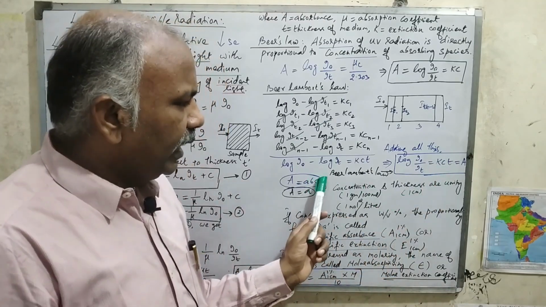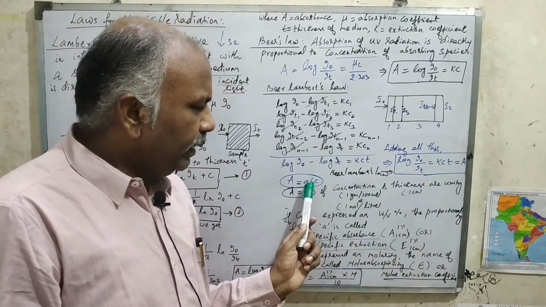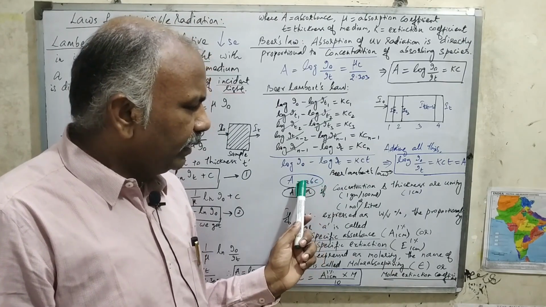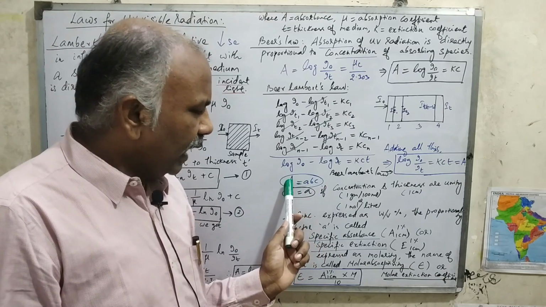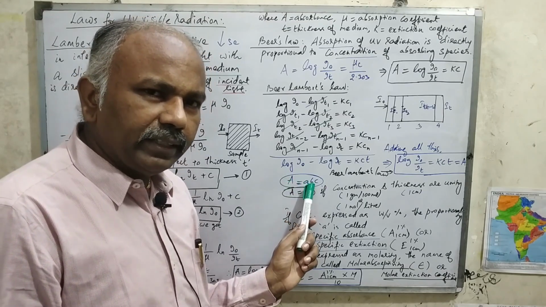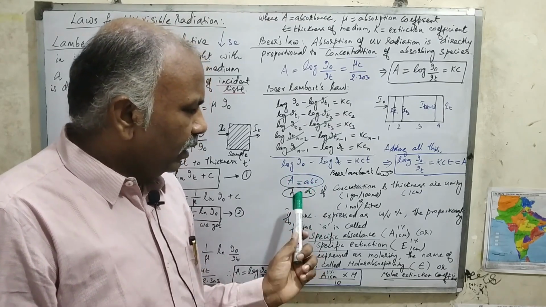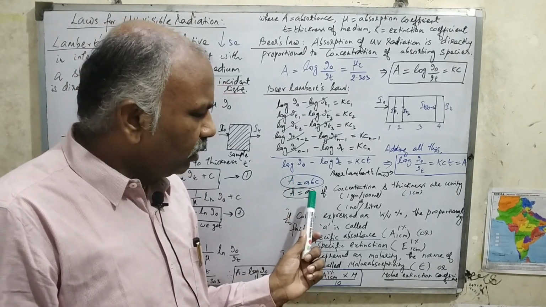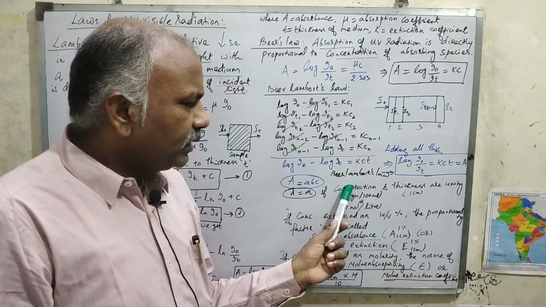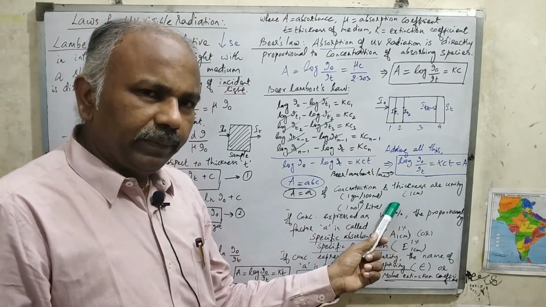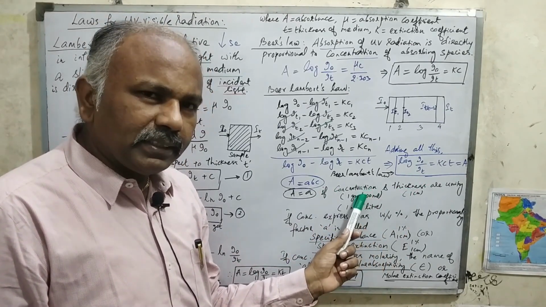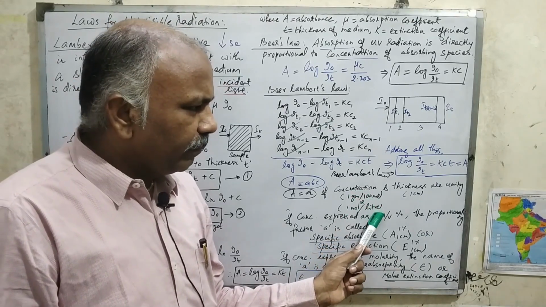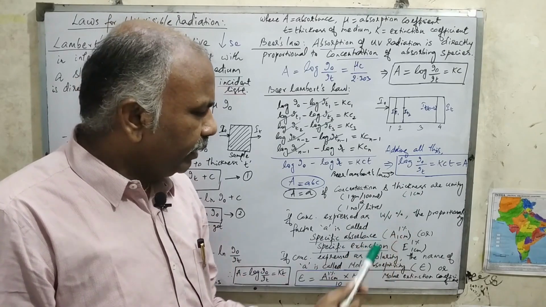In layman's terms, A is equal to abc, where b is the thickness of the medium, c is the concentration of the sample, and a is the absorptivity. The capital A is the absorbance and the small a is the absorptivity of the sample. The absorbance is equal to the absorptivity if the concentration and the thickness are unity. Concentration can be expressed as either 1 gram per 100 ml or 1 mole per liter, and thickness is basically 1 centimeter.